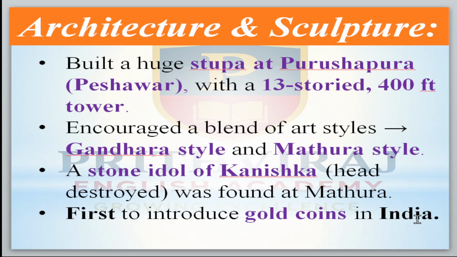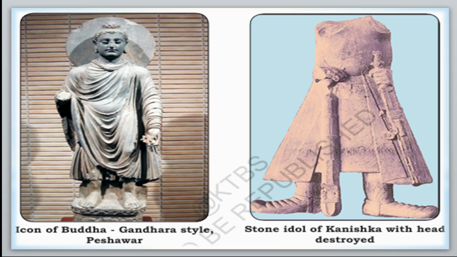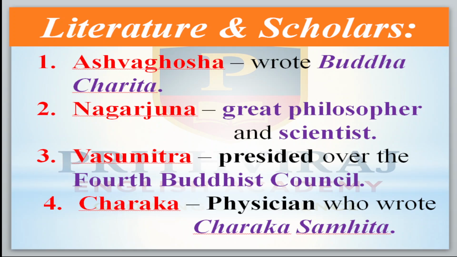The Kushanas were the first to introduce gold coins in India. Literature and scholars: Ashwaghosha wrote the book Buddha Charita. Nagarjuna was a great philosopher and scientist. Vasumitra was the president of the fourth Buddhist council. Charaka was the physician who wrote the Charaka Samhita.